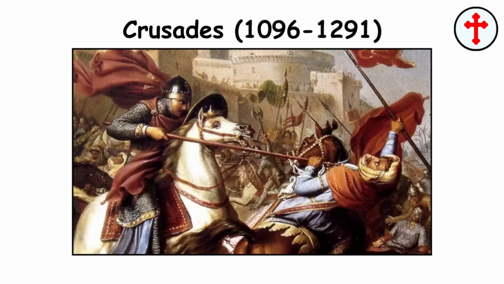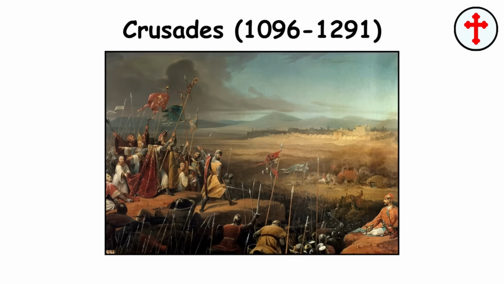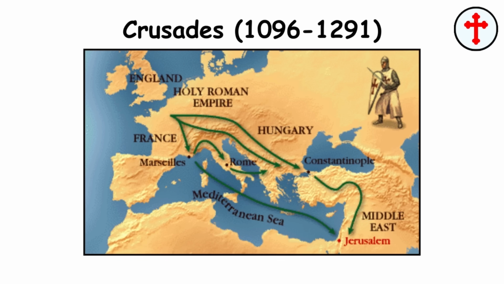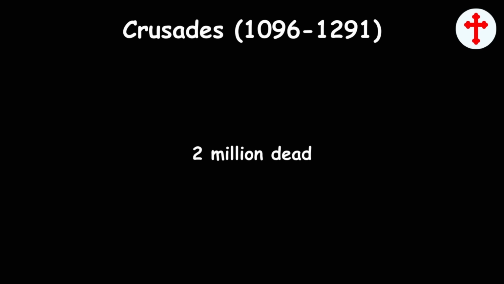The Crusades were a series of religious wars sanctioned by the Latin Church in the medieval period, primarily aimed at recapturing the Holy Land from Muslim control. Led by European knights and nobles, the Crusaders embarked on military campaigns to Jerusalem and other key locations in the Levant. While some crusades were successful in capturing territory temporarily, others ended in failure. Approximately 2 million people died during this period.